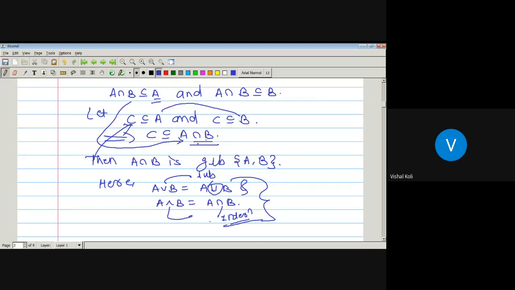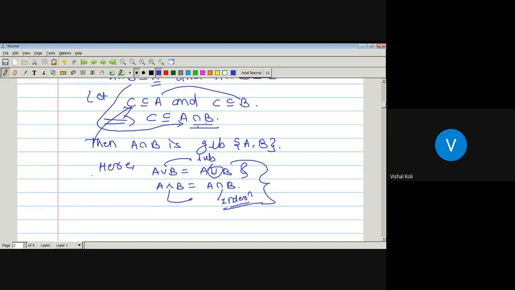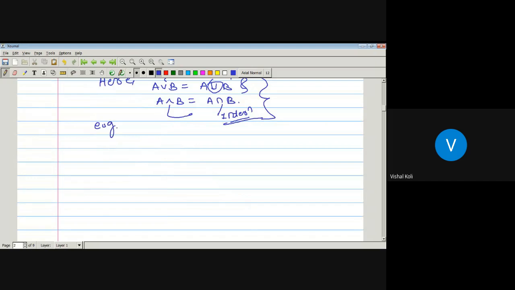Now, let the poset be the power set of the set {A, B, C} with inclusion relation. Now tell me, for this poset, what is A join B?